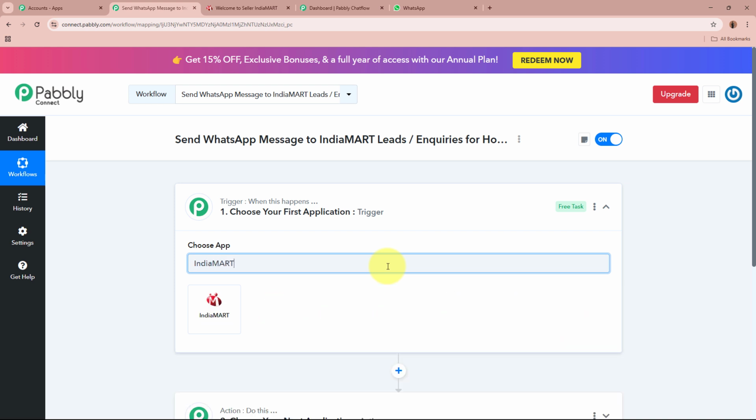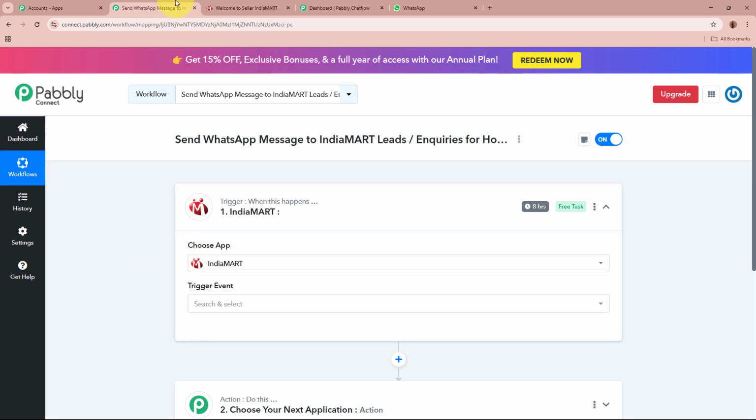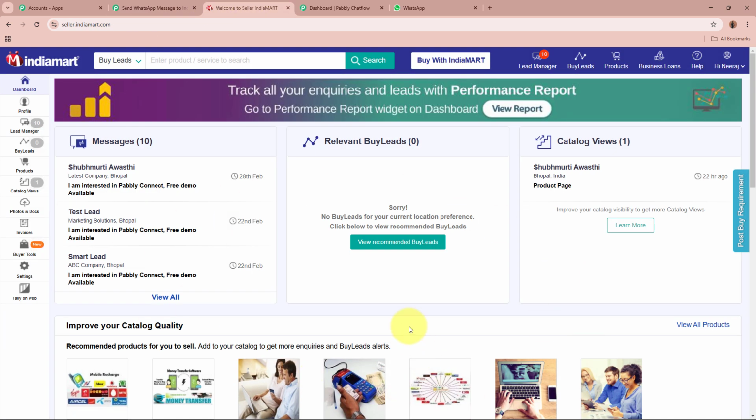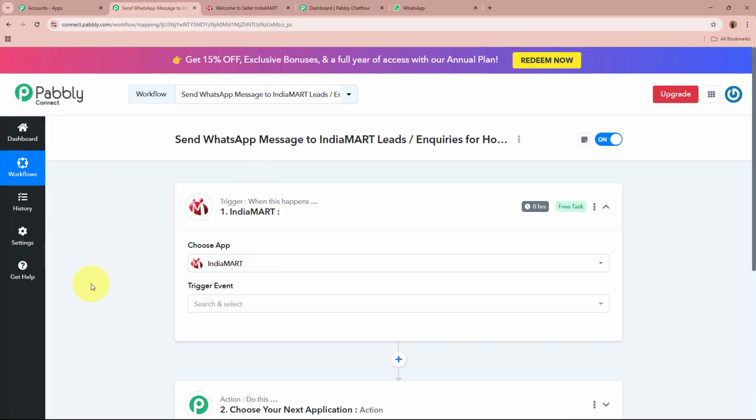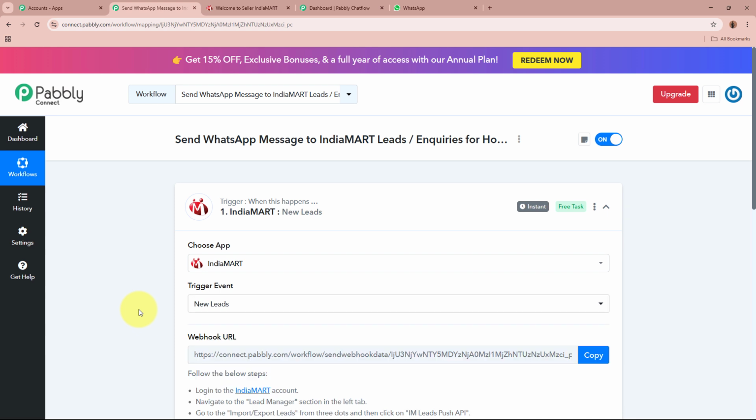And for the trigger application over here, what I'm going to do is I'm going to select it as IndiaMART. As with the help of IndiaMART for my business, I'm receiving a lot of leads and inquiries in my account. I want that as soon as a new lead is generated in my IndiaMART account, automatically the trigger over here should capture the response of that. And that is why for my trigger application, I've selected it as IndiaMART. And for the trigger event, I'm going to select it as new leads.